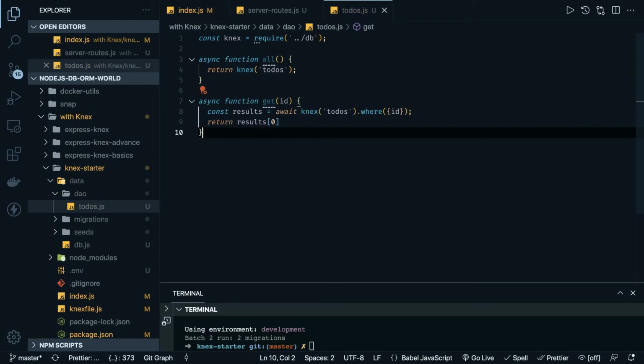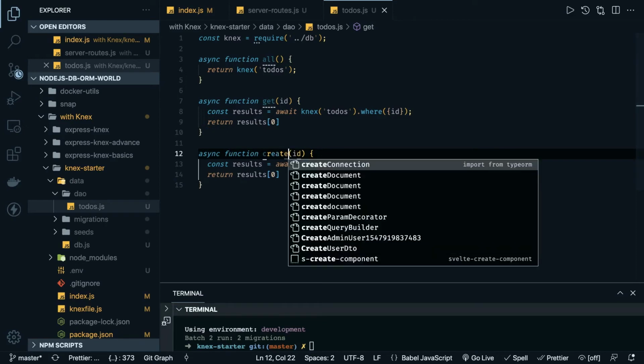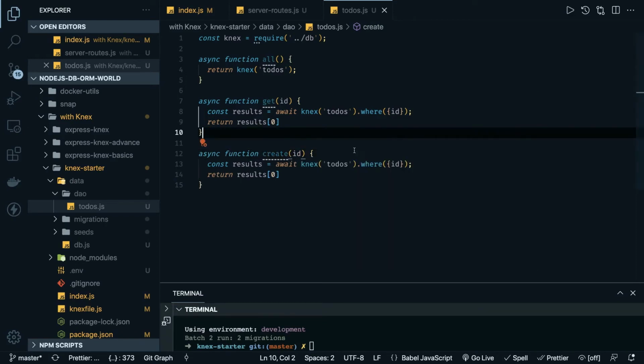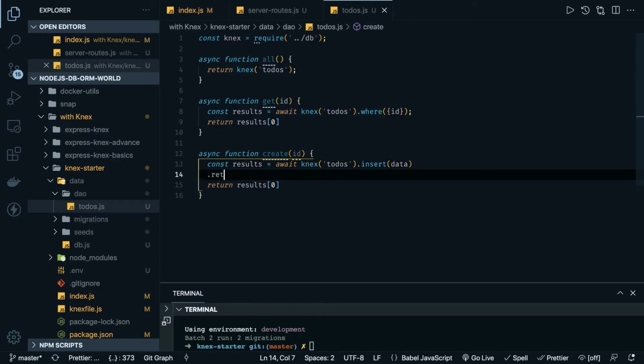Now similarly we have a create async function, and then insert. We are going to insert the data, whatever the data we are passing, and once the insert is done, we can call .returning.